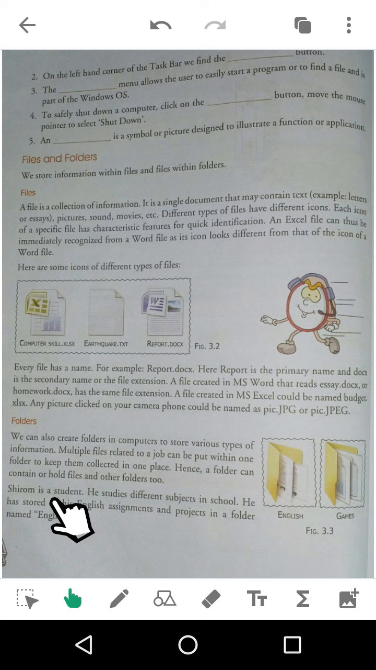These are examples of folders. Shirom is the name of a student. He studies different subjects in school. He has stored all his English assignments and projects in a folder named English. So all English assignments and projects are stored in this folder.